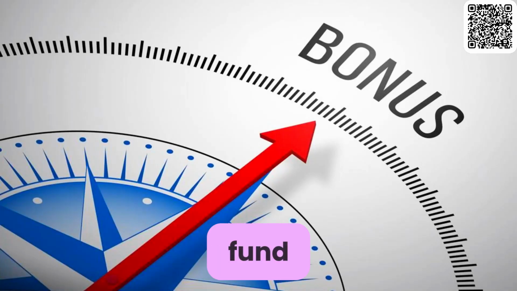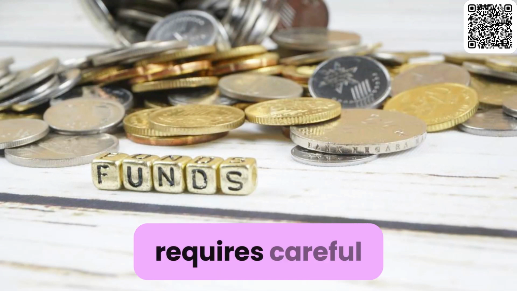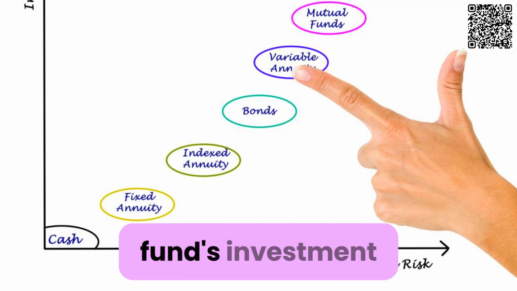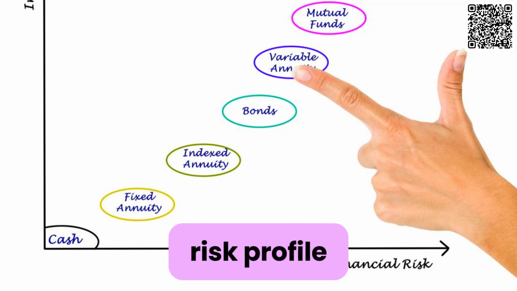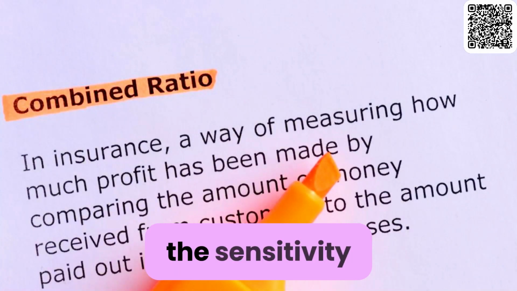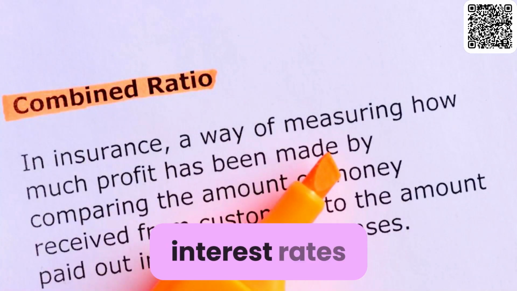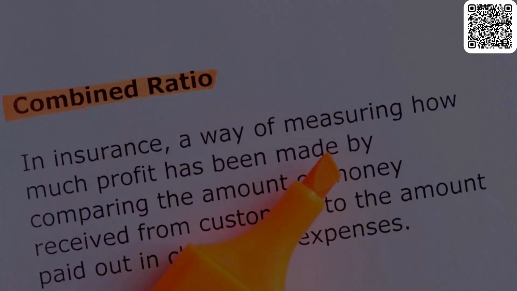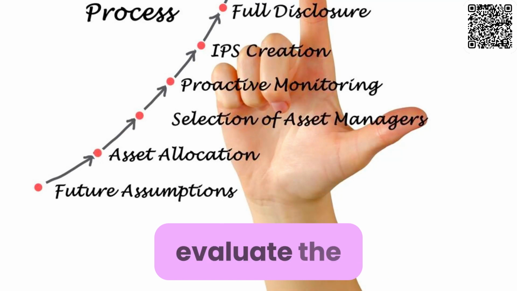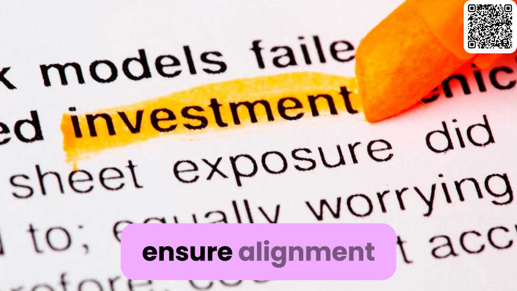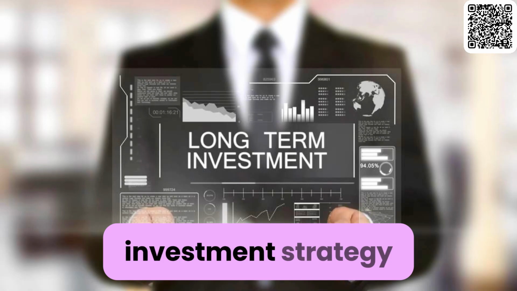Selecting the right bond fund. Choosing the right bond fund requires careful consideration of various factors. Investors should assess the fund's investment objective, risk profile, credit quality of the bond holdings, and duration. Duration measures the sensitivity of bond prices to changes in interest rates, and understanding this concept is crucial for bond fund investors. Additionally, investors should evaluate the fund manager's track record and investment philosophy to ensure alignment with their own investment goals.